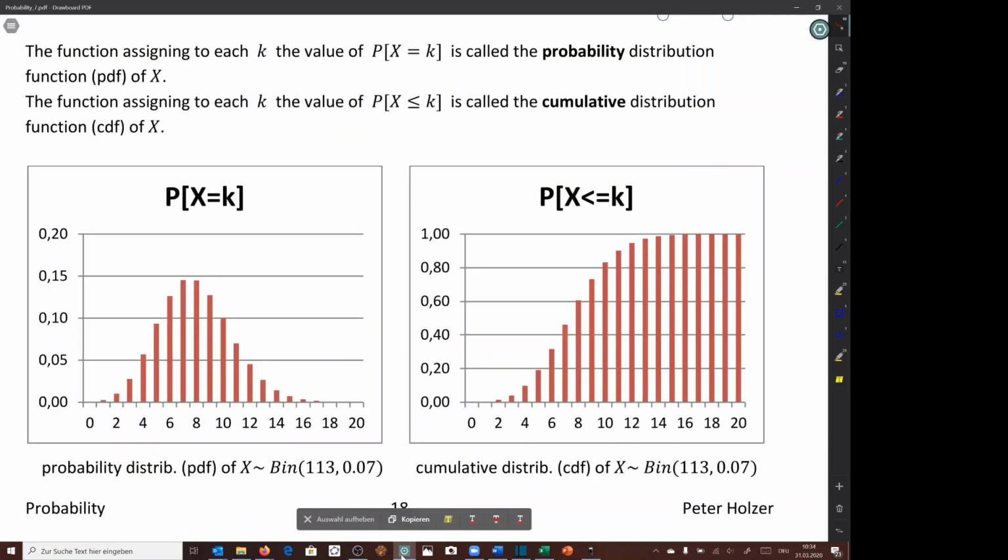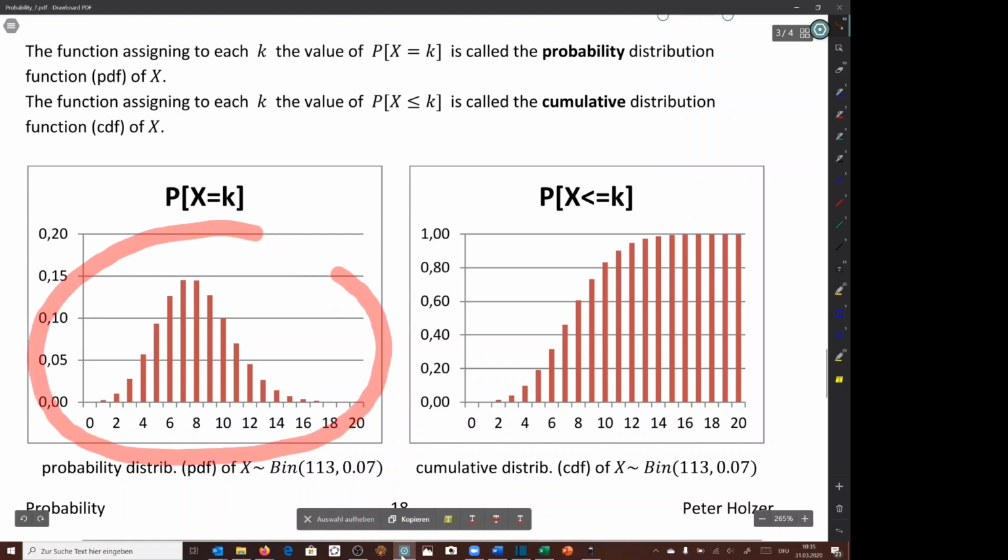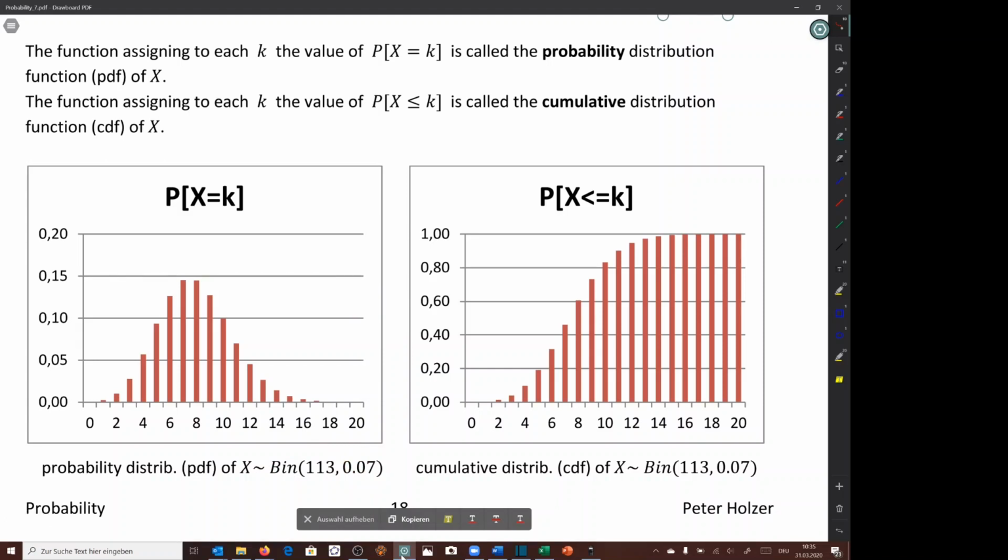We have learned that the function assigning to each k the value of the probability that x is equal to k is called the probability distribution function of x, or PDF. Here we have this probability distribution function corresponding to the binomial distribution for n being 113 and p being 0.07. So when we want to know, for example, what is the probability that x has the value 12, well, we can read off the probability is almost 5%.